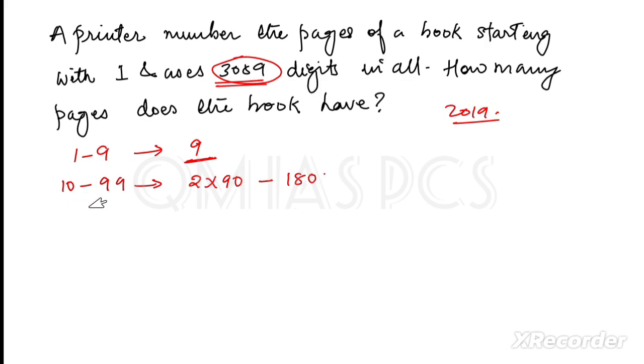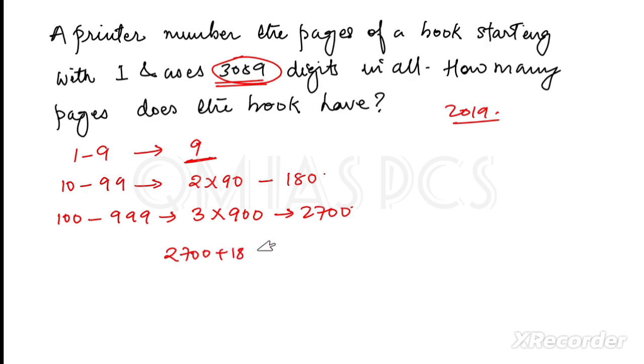From 100 to 999, how many numbers are there? There are 900 numbers, and I multiply by 3, so it will be 2700. It is very near to 3000, so we should add all three: 2700 plus 180 plus 9. It comes to 2889.